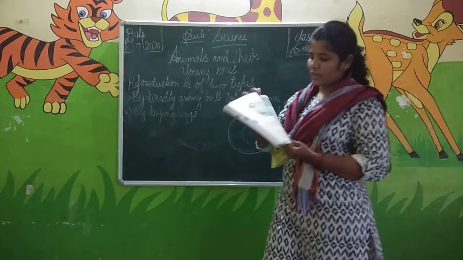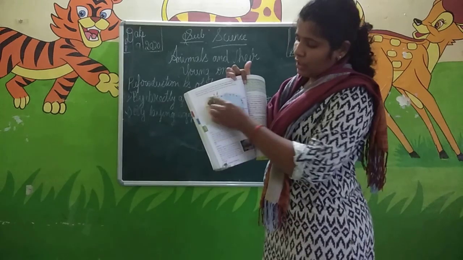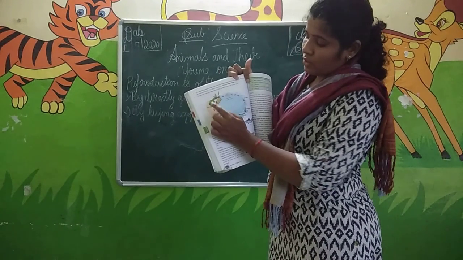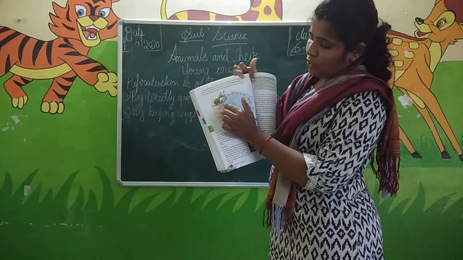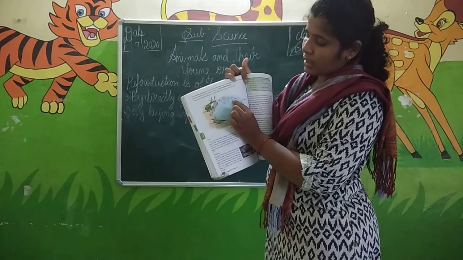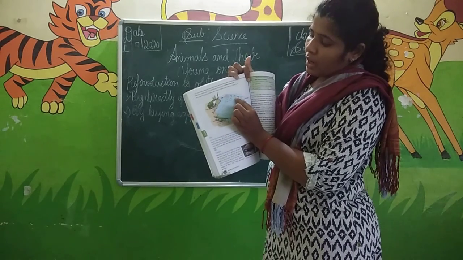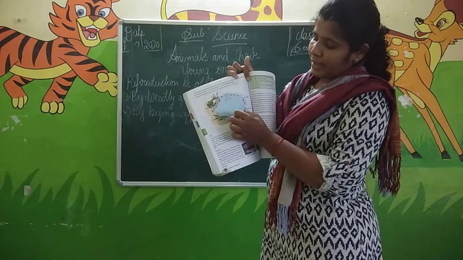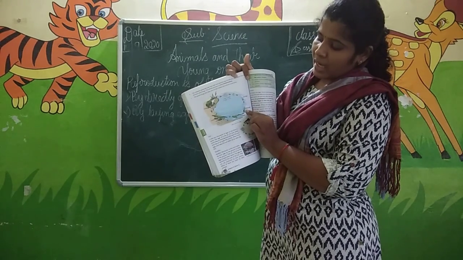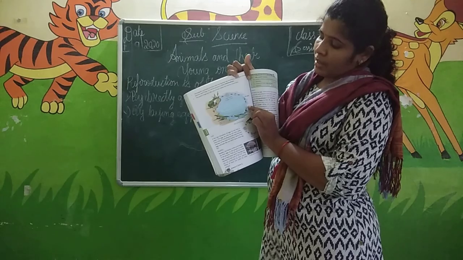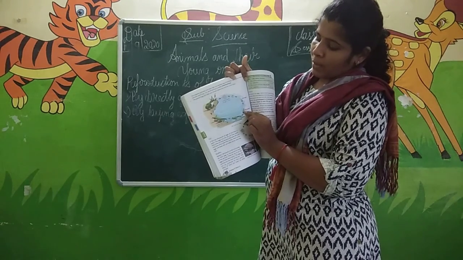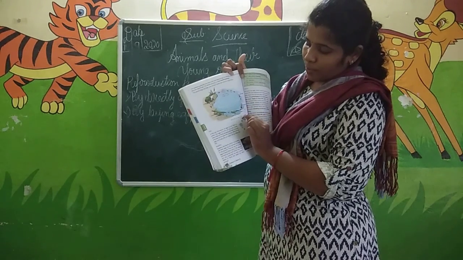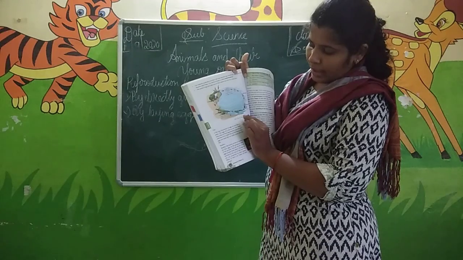Here they have given the life cycle of a frog. The frog lays the eggs. Inside those eggs there is a small tiny fish-like structure. It comes out of the eggs. They are called what? Early tadpoles. After that, the tail becomes a little shorter. They are called growing tadpoles. Then the tadpole with the hind legs.